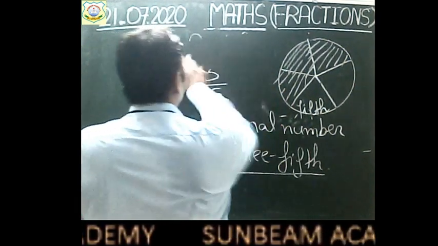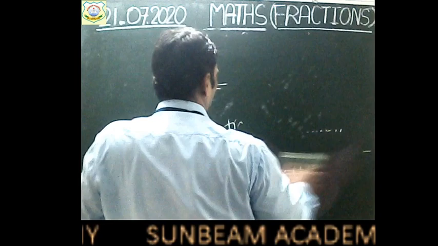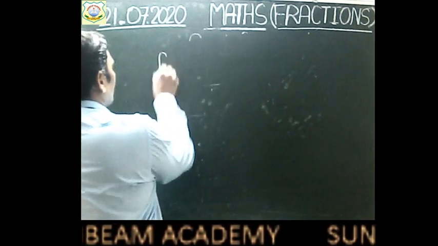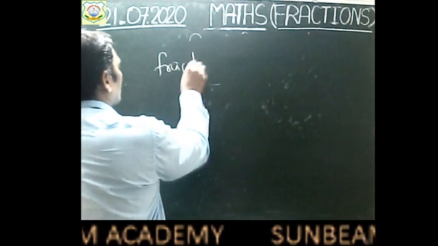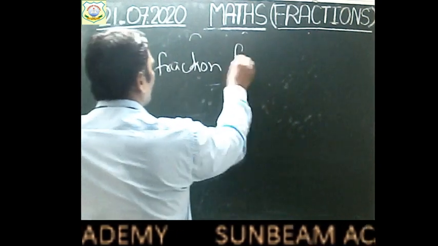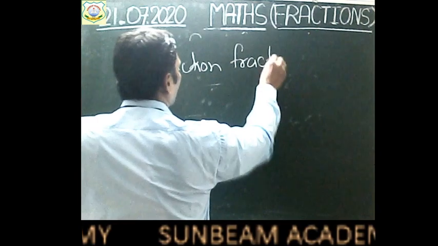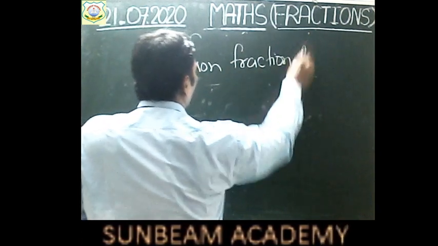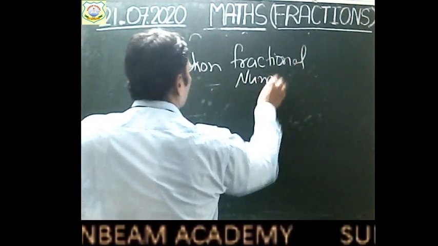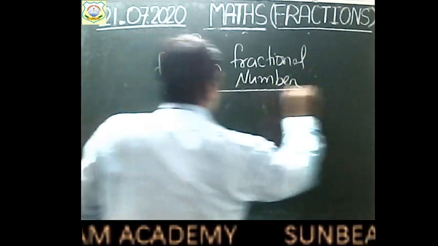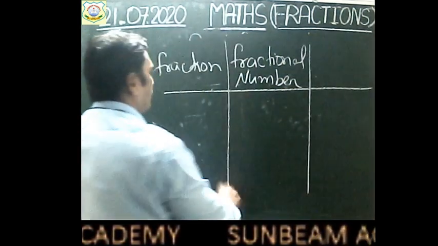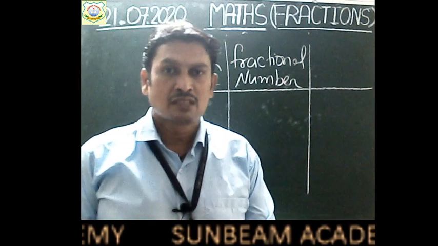So let us take some other example. So two things are there, fraction and fractional number. Right children? I am giving some example.